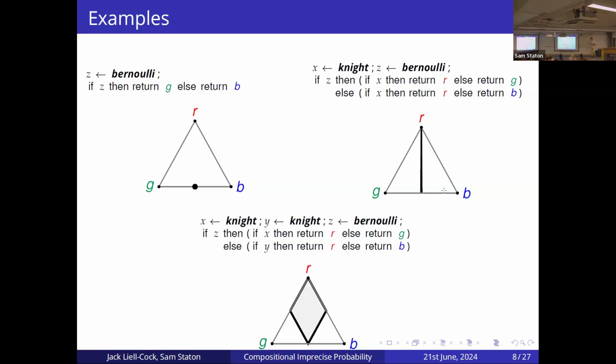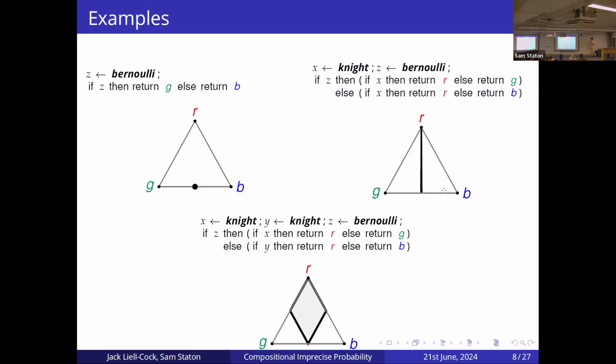Or on the other extreme, X could be the distribution which always returns false. And so in this case, the program will have 50% chance of returning green or 50% chance of returning blue. And because X is any possible distribution between these two extremes, we get the convex combination between 100% chance of red and 100% chance of green.